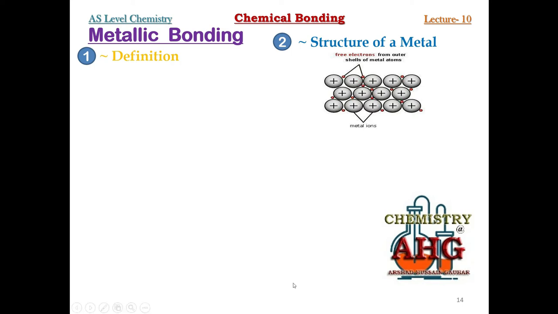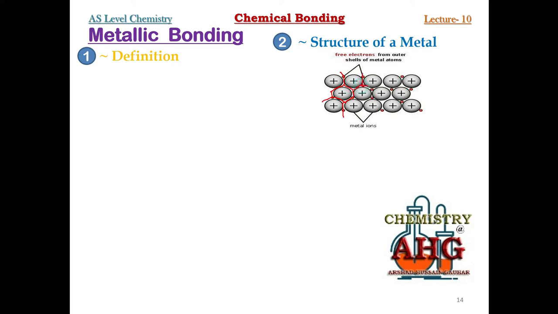Now what happens whenever these electrons become mobile, these electrons keep on moving freely. When these electrons move freely, the electronic charge is spread, scattered within the metallic lattice structure.